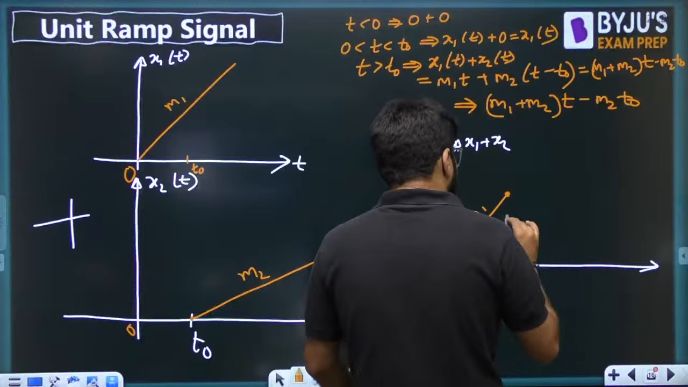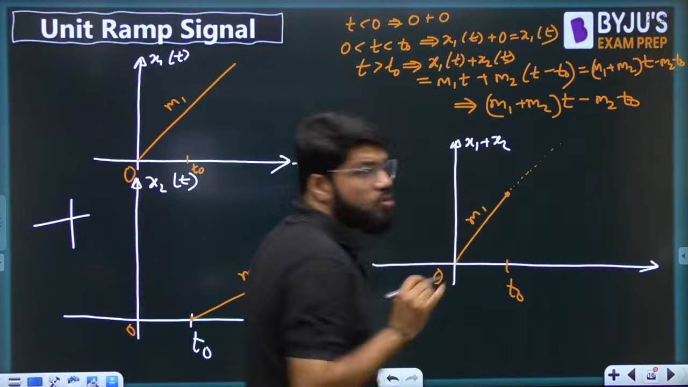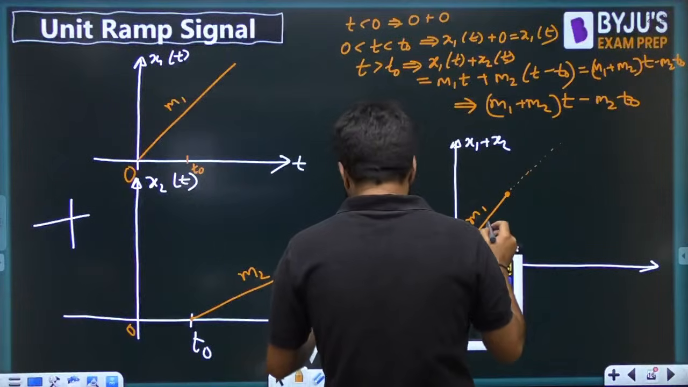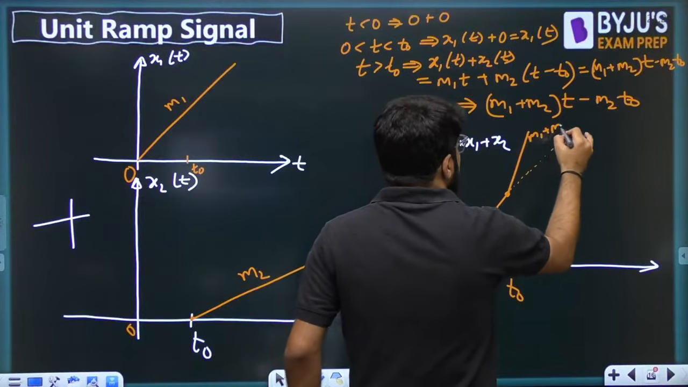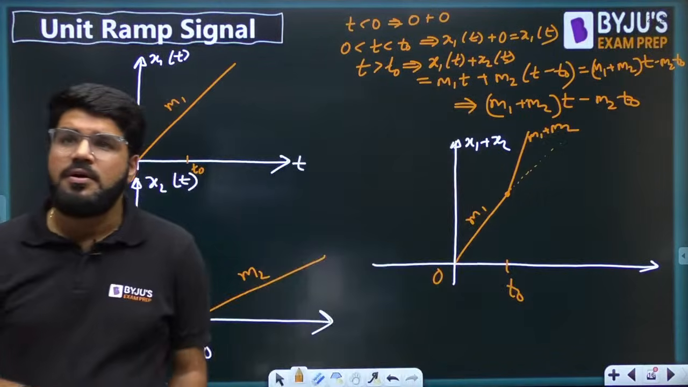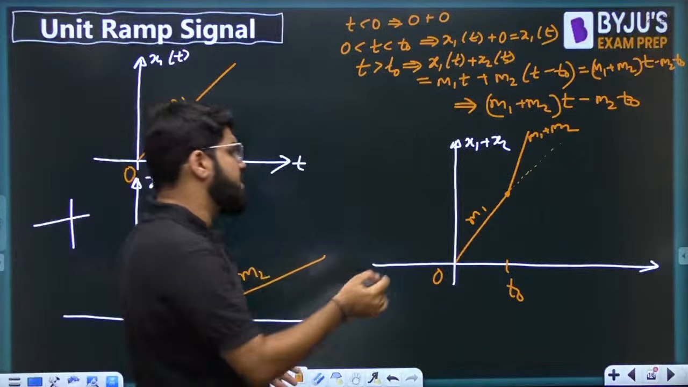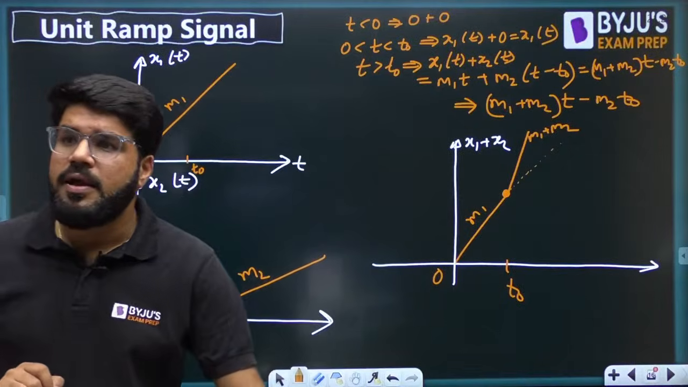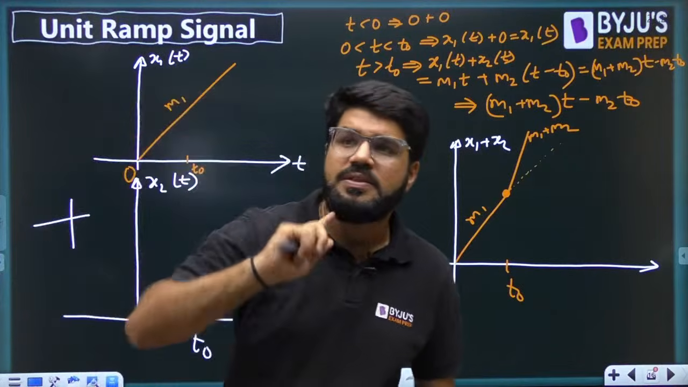Let me show this even more clearly. This was supposed to be the slope m1, but now the slope gets added with m2, and now you get a slope which is m1 plus m2. It will still be a straight line, but with the slope m1 plus m2.